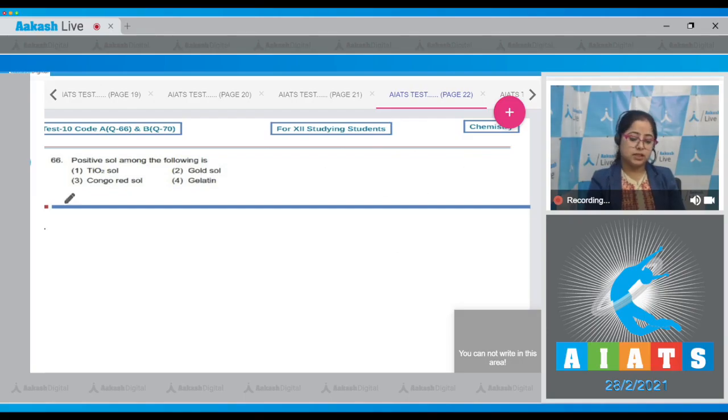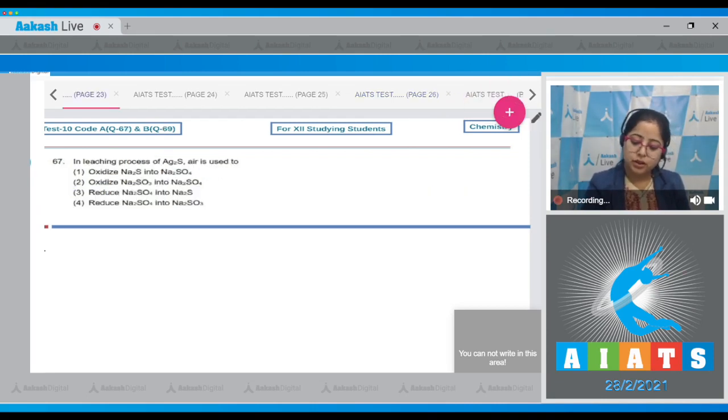Question number 66. Let's read it. Positive sol among the following is. Student, among the following, TiO2 sol is a positively charged sol. On the other hand, gold sol, Congo red sol and gelatin all are negatively charged sol. That means the correct answer for this question is option number 1.